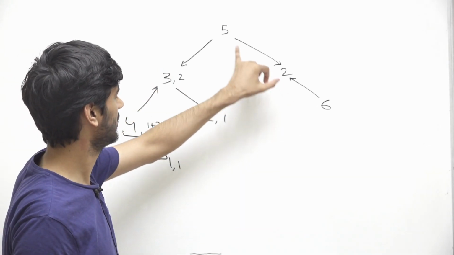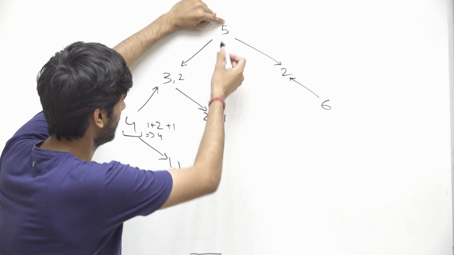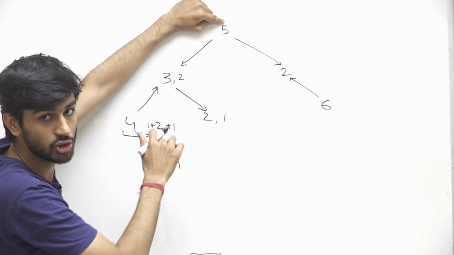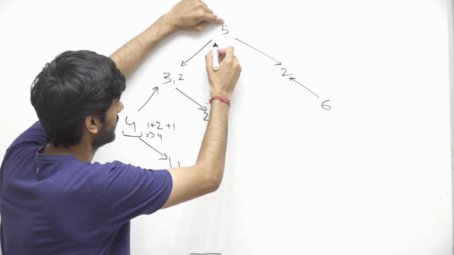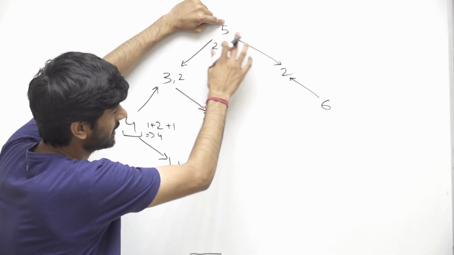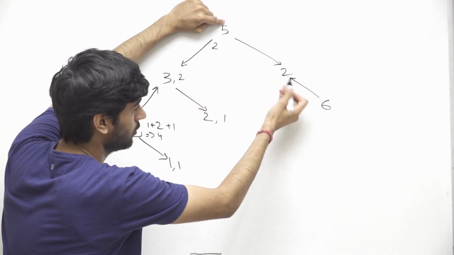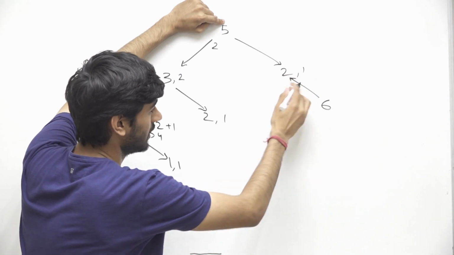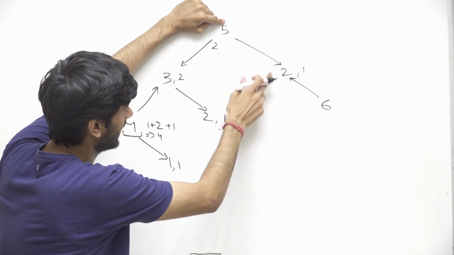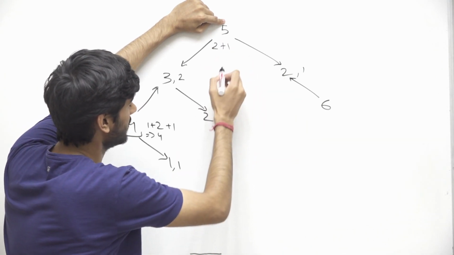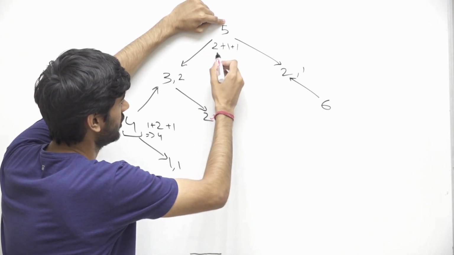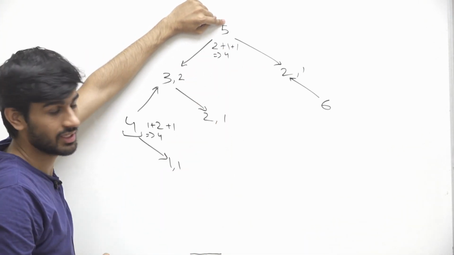Now let's talk about this 5. From 5 we can reach this 3, and if we reach 3, then we know that we will be able to reach 2 cities in total. So if we take this path, we will be able to reach 2 cities. And if we take this path, then we can reach 2, and from 2 we can't reach anywhere, so from 2 we can only reach 1 city. So if we pick this path, we will be able to reach 1 more city, and 5 is a city which we can surely reach if we start from 5. So in total here also we got 4 cities that we can reach, right?